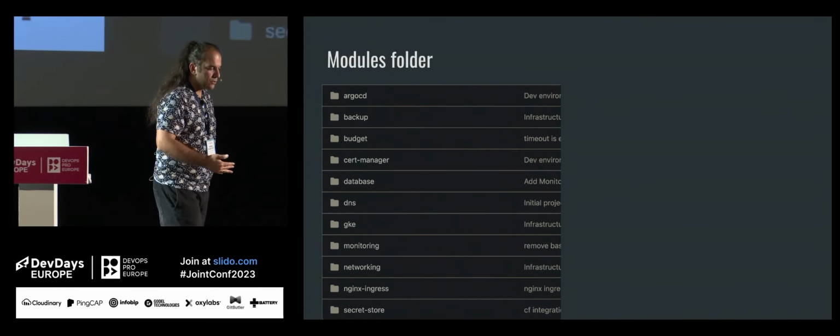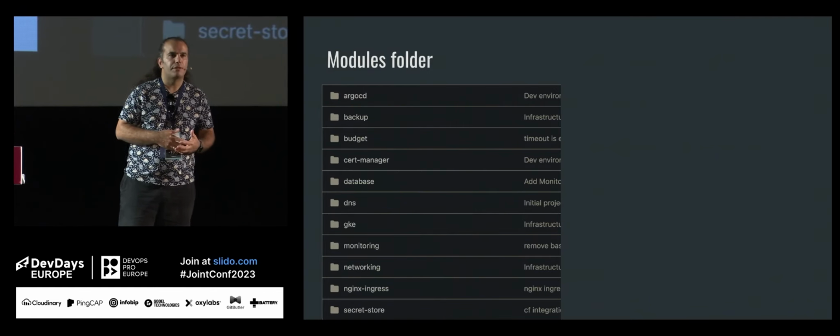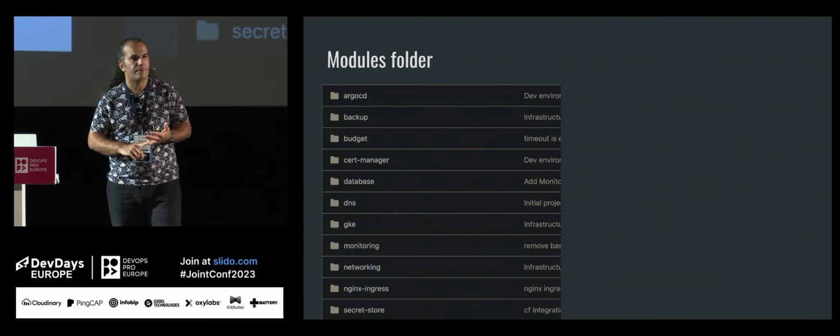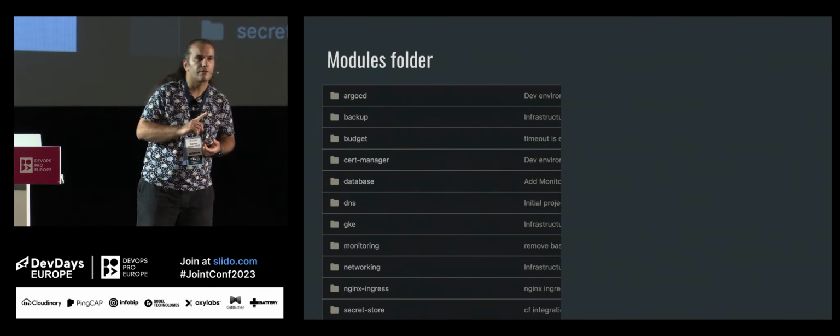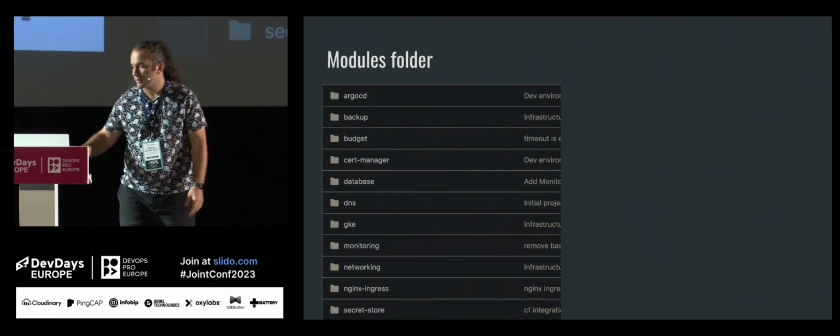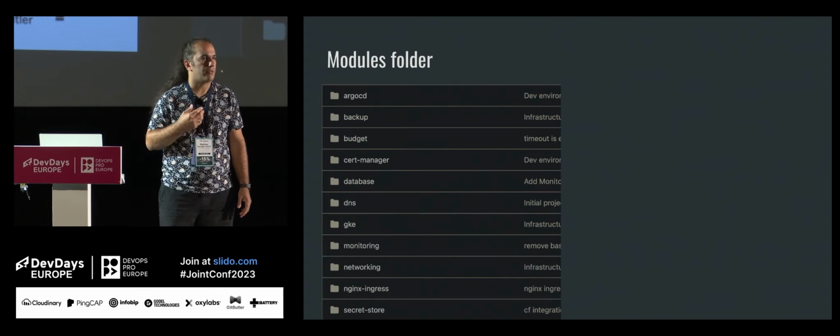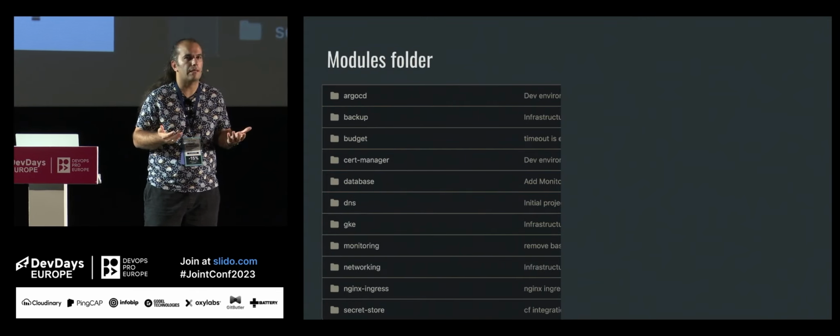Here you can see my modules. In each module, when you open it, you can see there is a main TF, there is an input TF, and there is a version TF if needed. For example, there might be some modules that don't need any inputs.